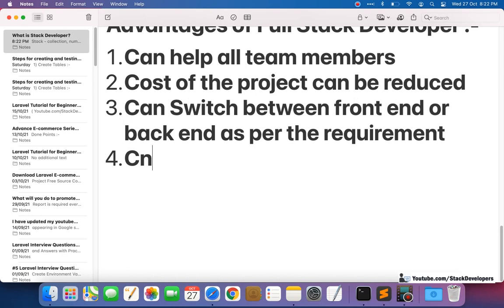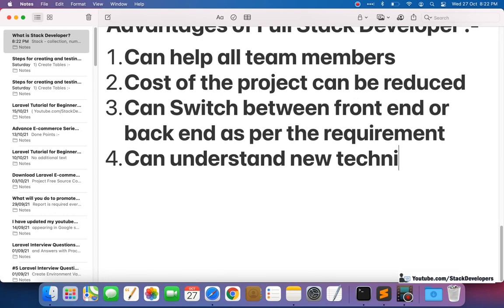So we can write: can understand new technologies with ease. All kinds of technologies he can understand with ease. So these are some of the advantages.